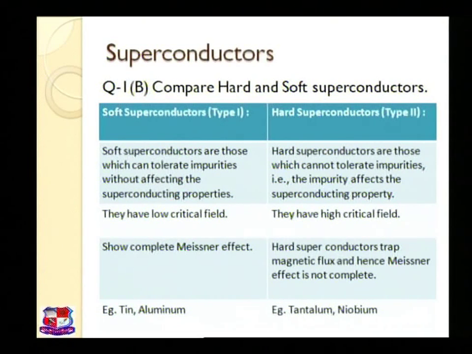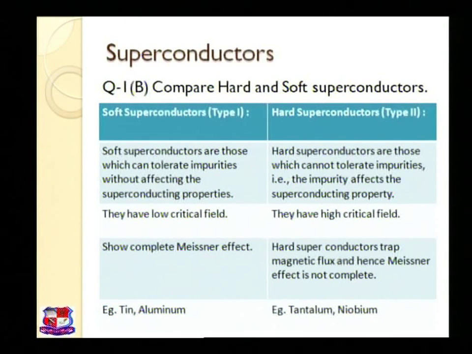So this is the answer for the question. As you can see in the slide, in the comparison between soft superconductors and hard superconductors, the first point is that soft superconductors are those which can tolerate impurities without affecting the superconducting properties, whereas hard superconductors are those which cannot tolerate impurities, that is, the impurity affects the superconducting property.